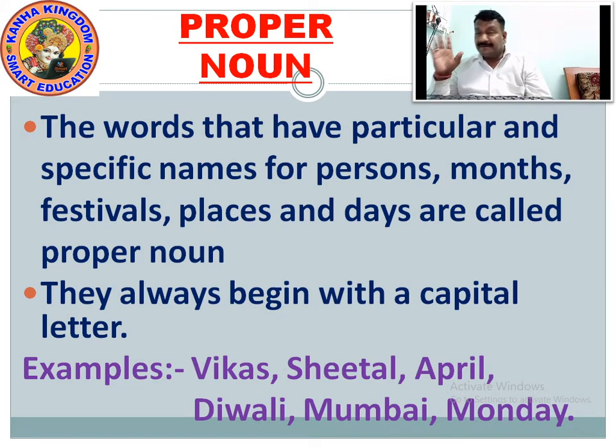Specific name for places. When we talk about the major cities, when you talk about Chandigarh, Mumbai, Junagadh, Rajasthan, Ahmedabad. There are many cities, there are proper cities addressed. When you talk about a city with a proper name, that comes in the particular specific name of places in proper noun.